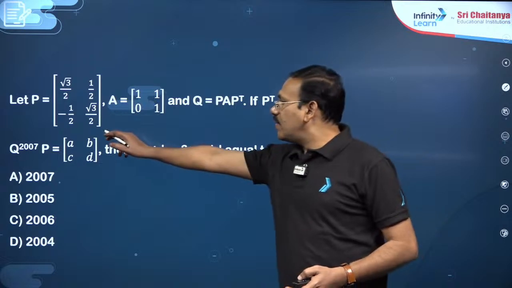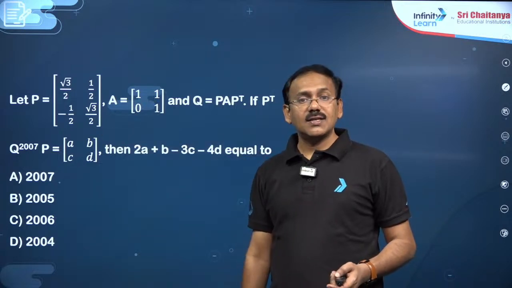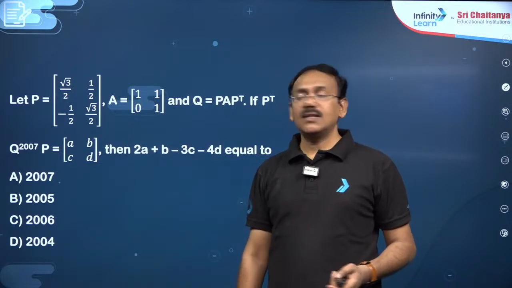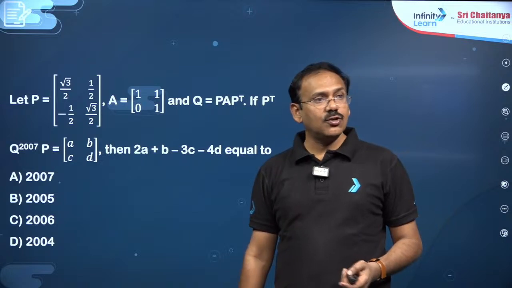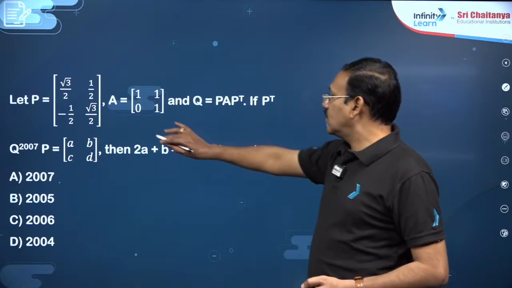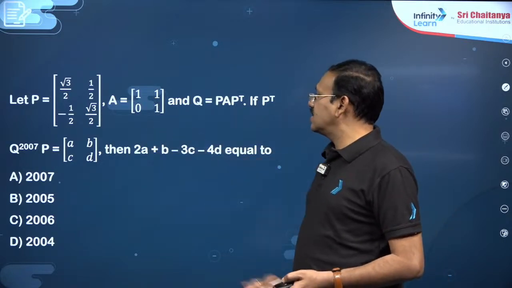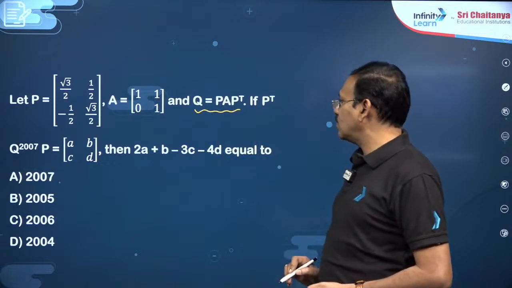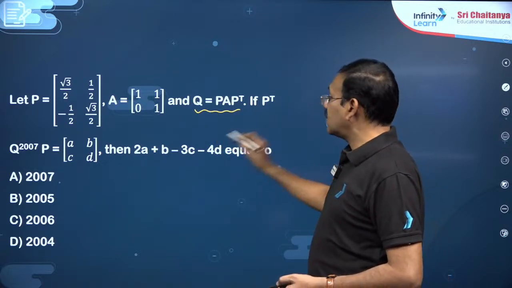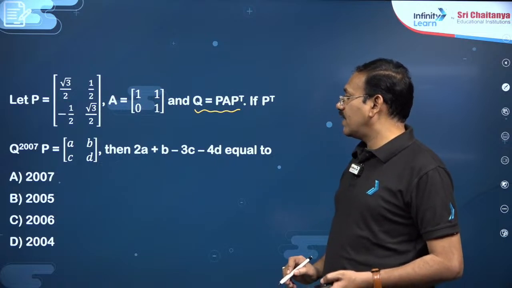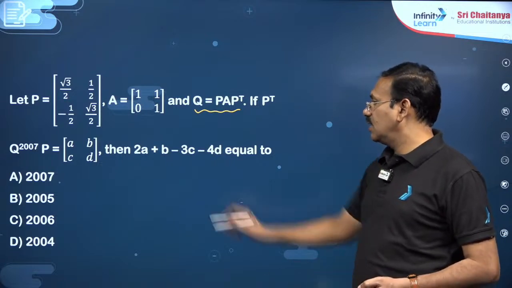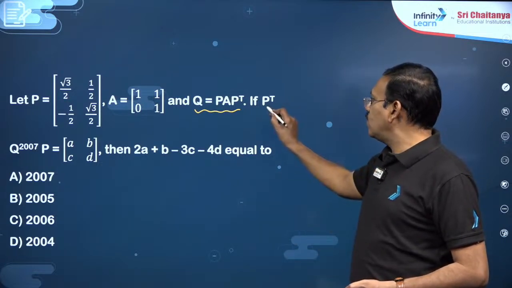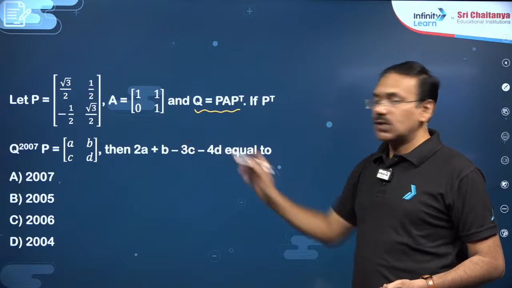You see, this is a familiar matrix. Do you remember cos theta, sin theta, minus cos theta, sin theta? Definitely this is going to be, dear students, a special matrix. A is given, Q matrix is P A P transpose, and P transpose Q power 2007 P is the matrix ABCD. Then find this. So finally you need to find Q power 2007.